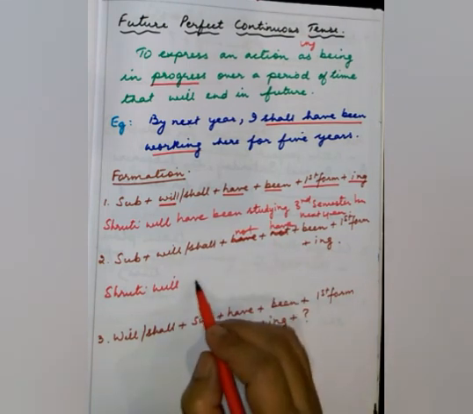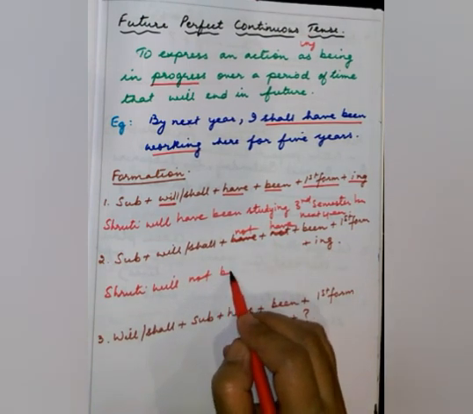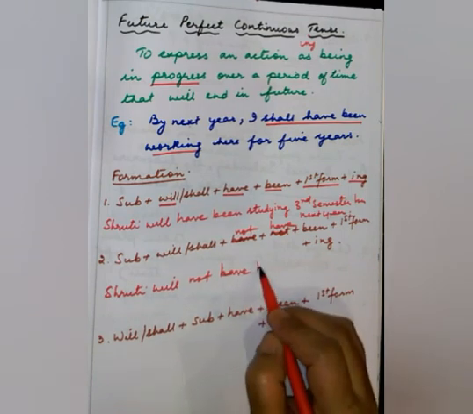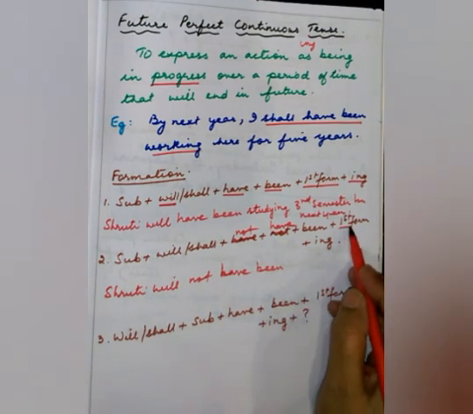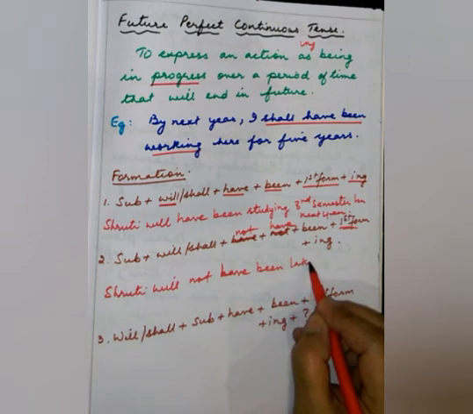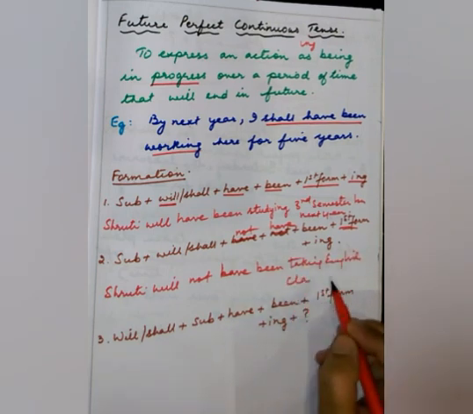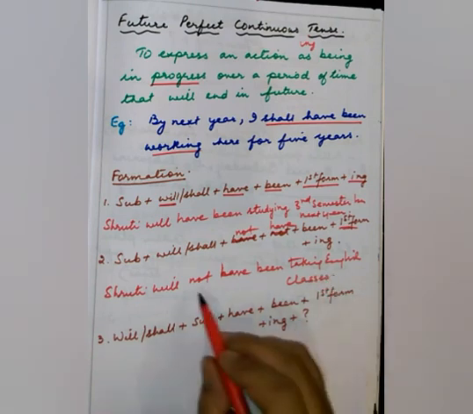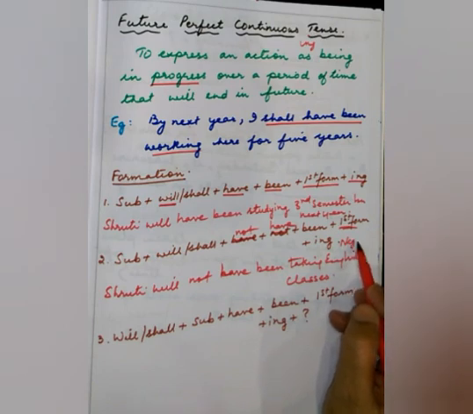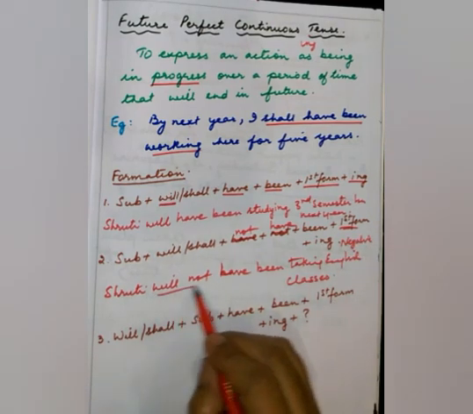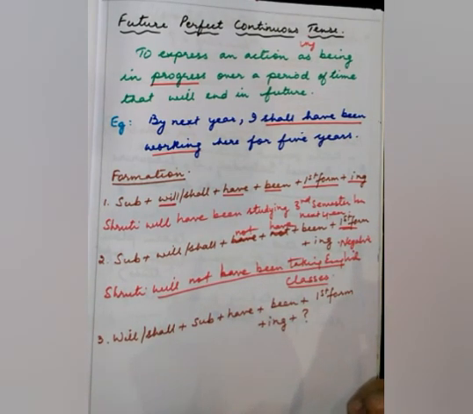Shruti will not have been taking English classes. This is a negative sentence. So, Shruti will not have been taking English classes.